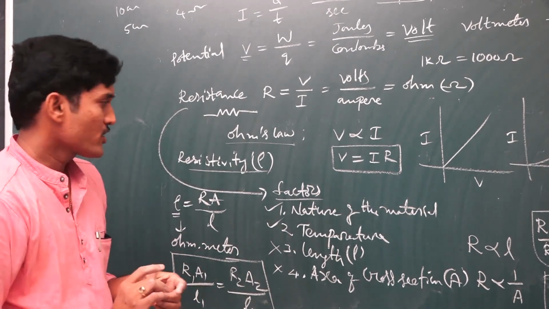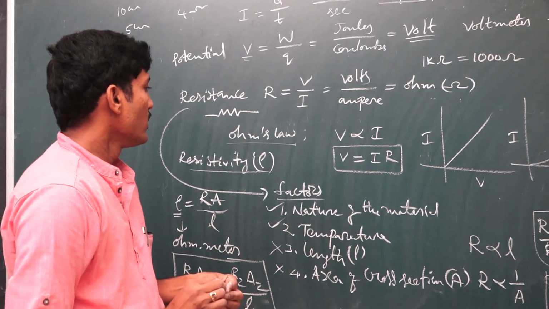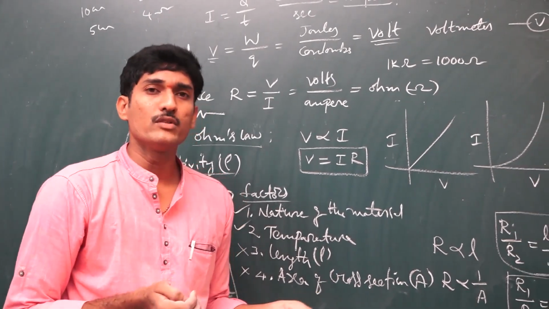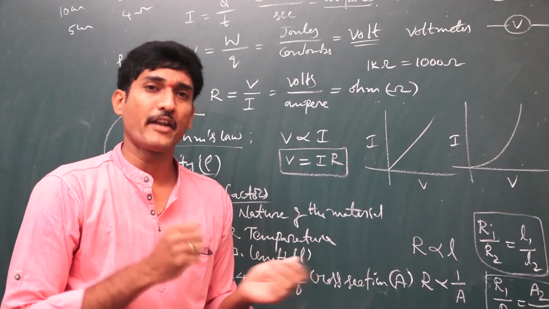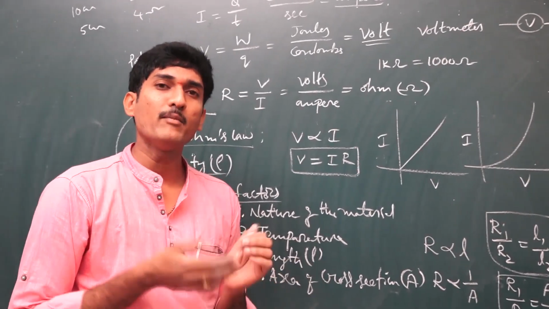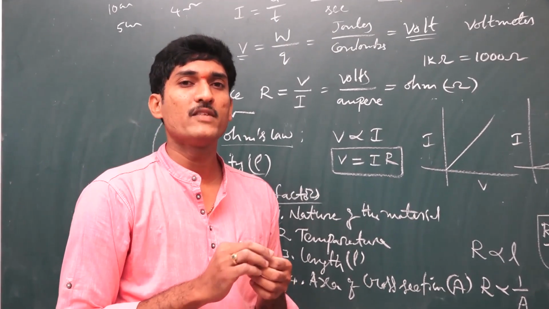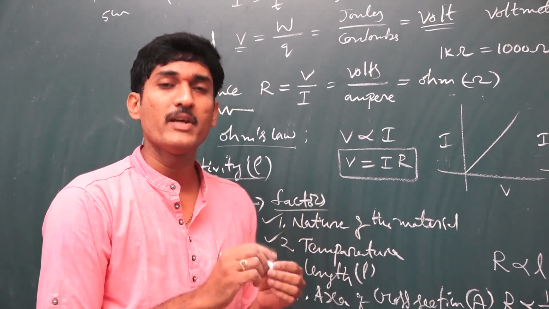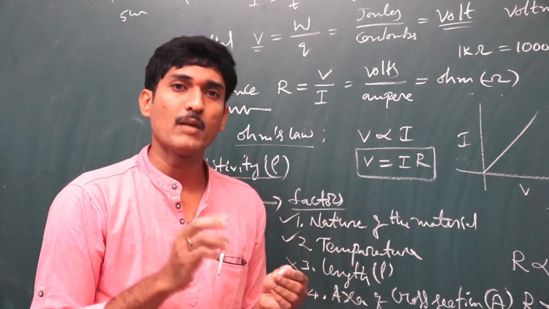Okay children, next there are some questions. Why do we use tungsten as a filament in an electric bulb? We know that it is due to tungsten's high melting point and also its higher specific resistance. In the textbook there is also a specific resistance table, and based on the table they give some questions.